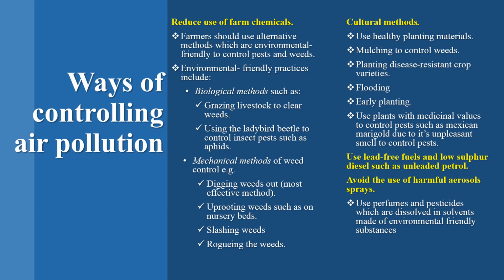You can also control air pollution by reducing use of farm chemicals and practicing cultural methods of farming. This includes use of healthy planting materials, mulching to control weeds, planting disease-resistant crop varieties, flooding, early planting, and use of plants with medicinal values to control pests, such as Mexican marigold due to its unpleasant smell.